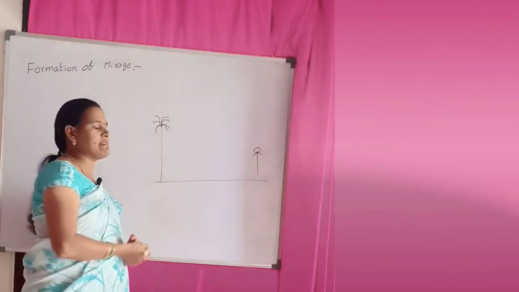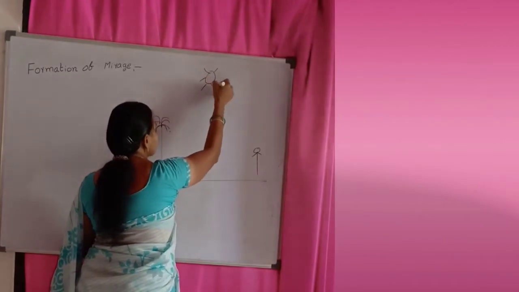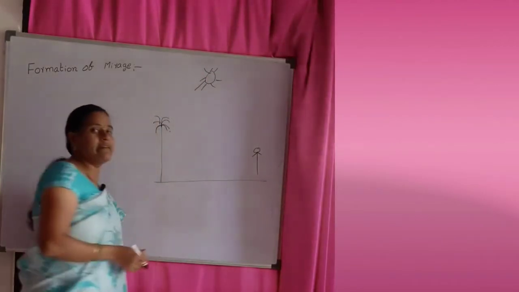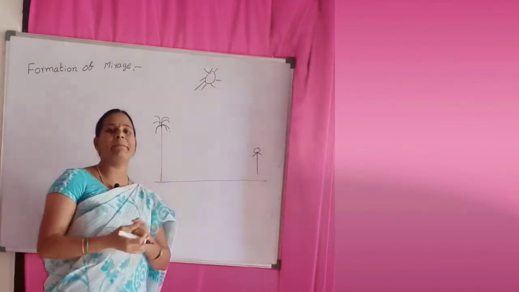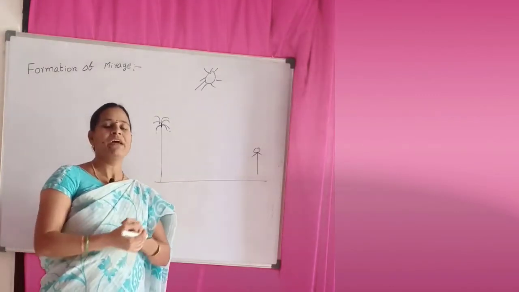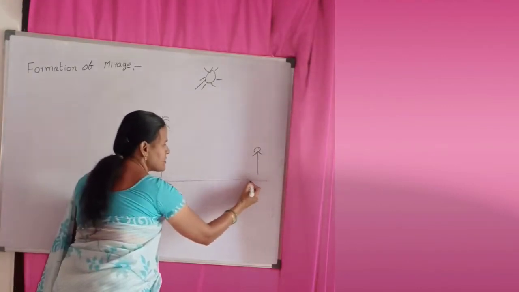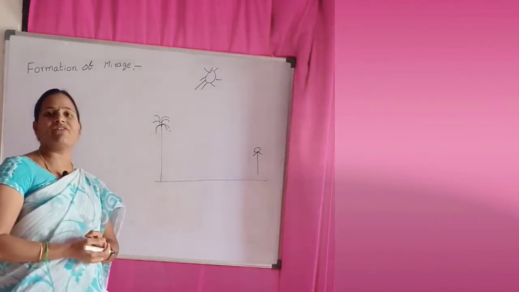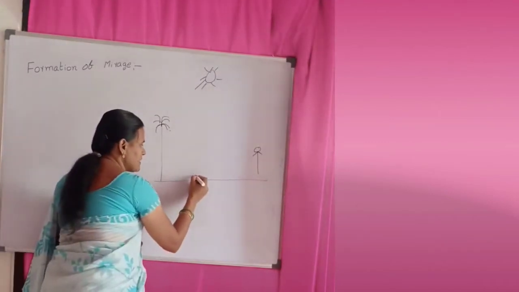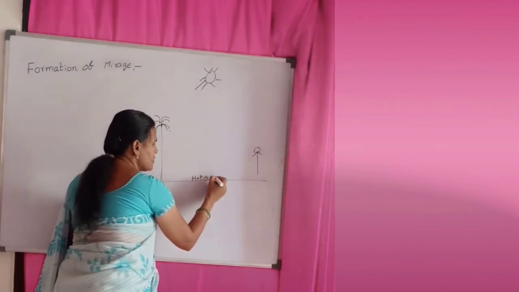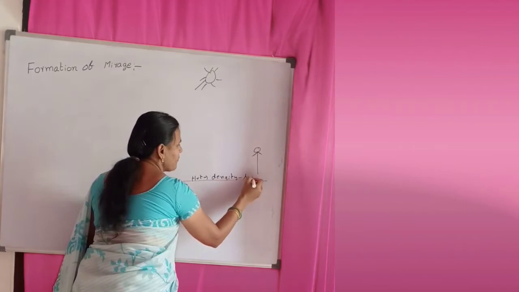The ray of light comes from the sun, and when it touches the sand, the sand becomes very hot. Due to this, the surrounding of the upper layer of the sand gets very hot, so the density becomes lower.